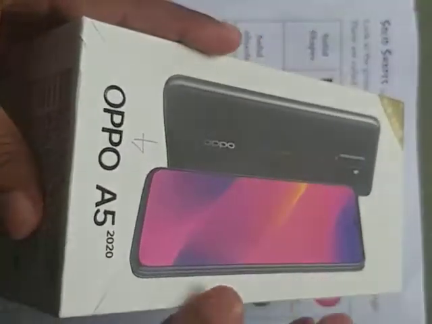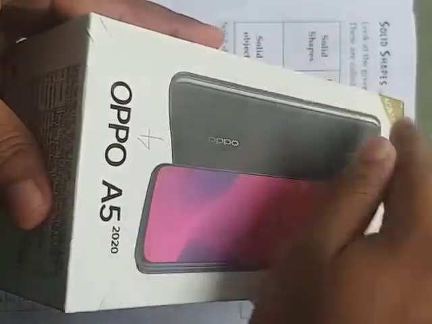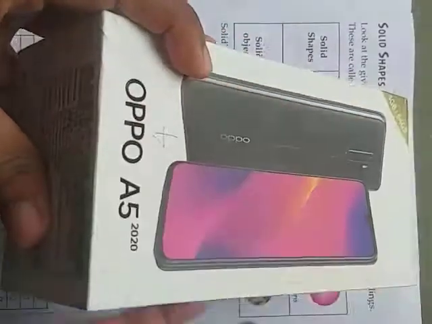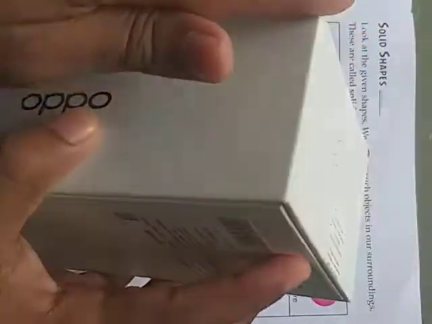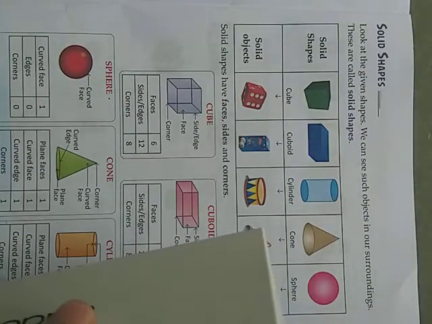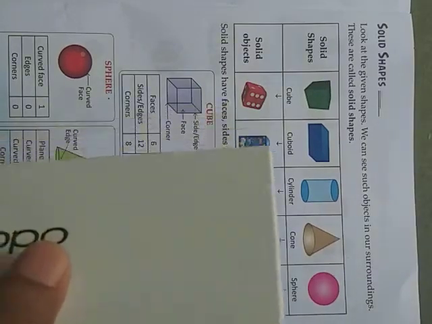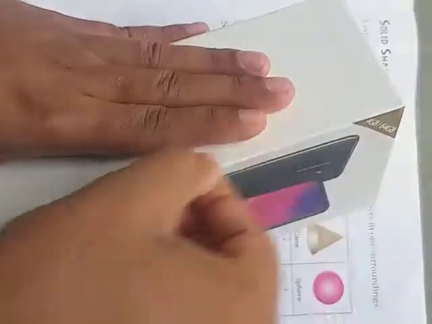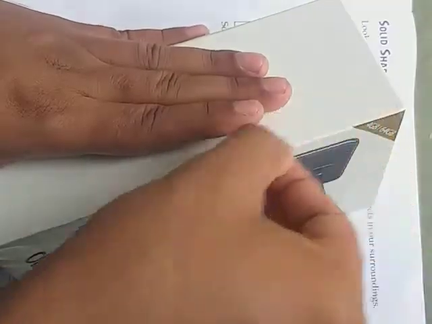So let's count the sides here. 1, 2, 3, 4. So this is 4, and the downside also has 4. So 4 and this 4 is 8. Then next 9, 10, 11 and 12. So this cuboid has 12 sides, which are also called edges. Sides or edges, you can say edges or you can say side. Understood? This is the face. Plane surface is called the face. Where the two faces meet, it makes the side of a solid shape.